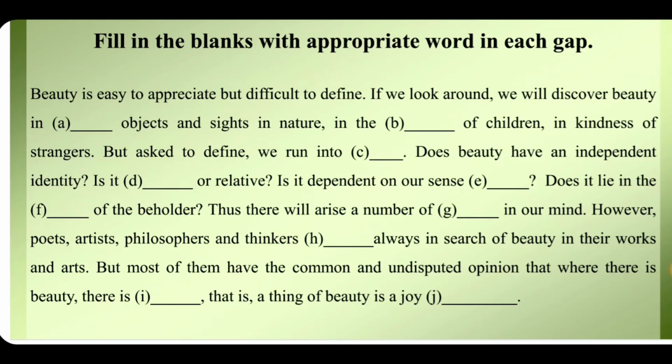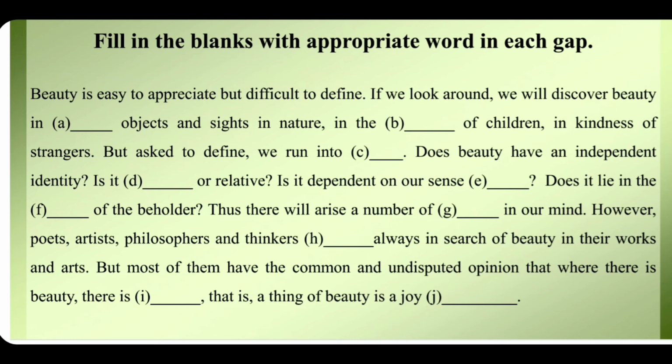Dear learners, let us practice a question without clues. Beauty is easy to appreciate but difficult to define. If we look around, we will discover beauty in pleasurable objects and sights in nature. Yes, we have got the answer of A, pleasurable. You can also write delightful or joyful objects and sights in nature. That would also be a right answer. In the laughter of children, or you can also say in the joy of children. That would also be a right answer, as it is without clues.